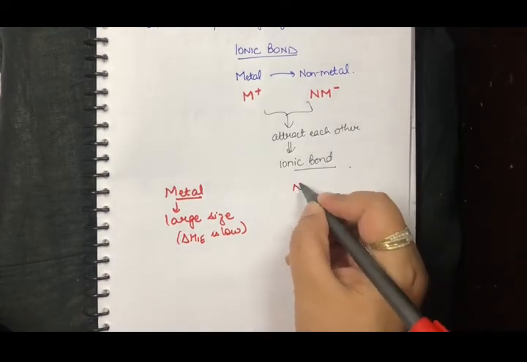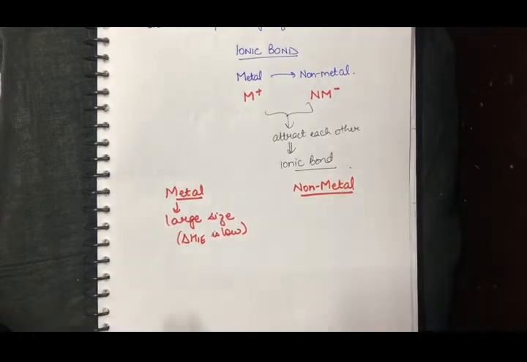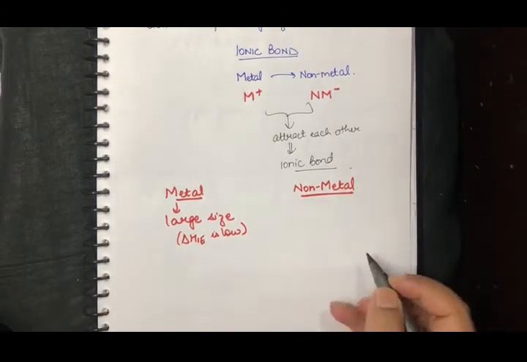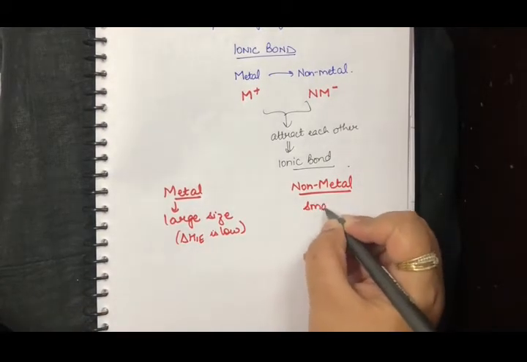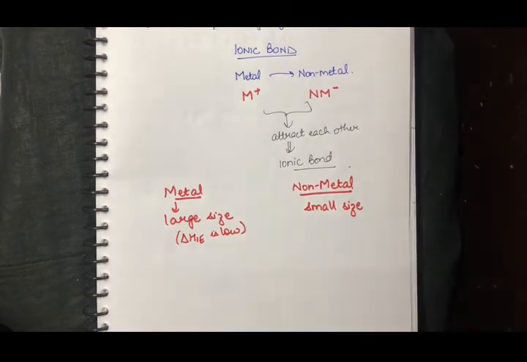On the contrary, if this entity has to take up an electron from the metal, it has to be small in size. Why? Because when you are adding an electron, that electron has to be attracted by the nucleus, and that would only happen if the nucleus has complete power or charge till that particular electron where it is being added.